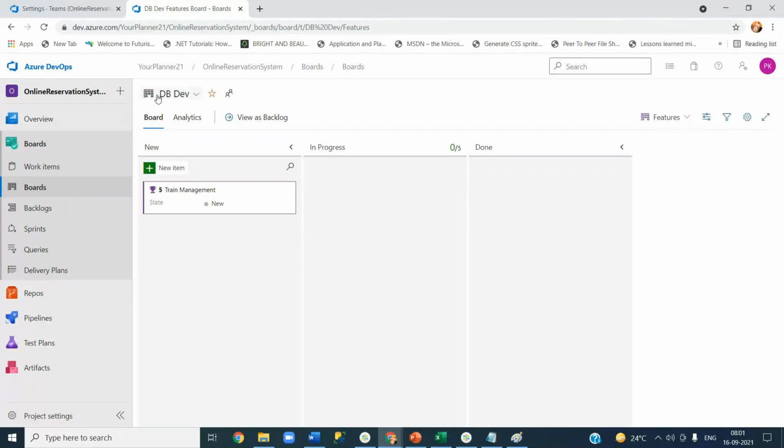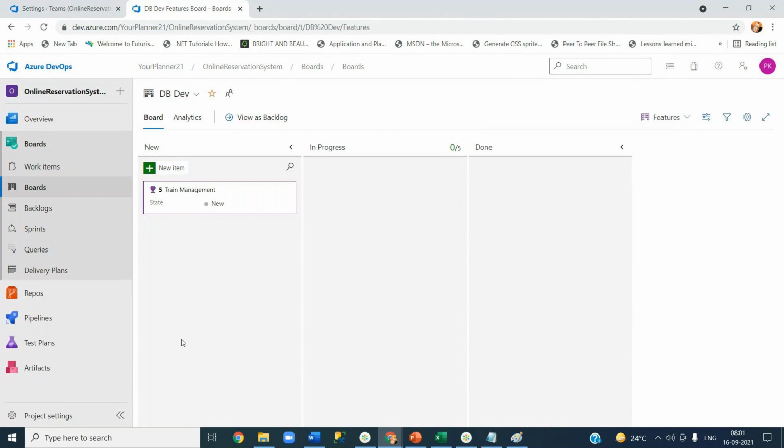No, my question is a different one. Assume I have created a project initially with Scrum methodology. I haven't created any more items, but I came to know that we need to follow Agile methodology. So I need to change from Scrum to Agile, right? No, you cannot change like that. It is fixed when you create the project, not only in this tool, in any tool. In the middle, you cannot change it.